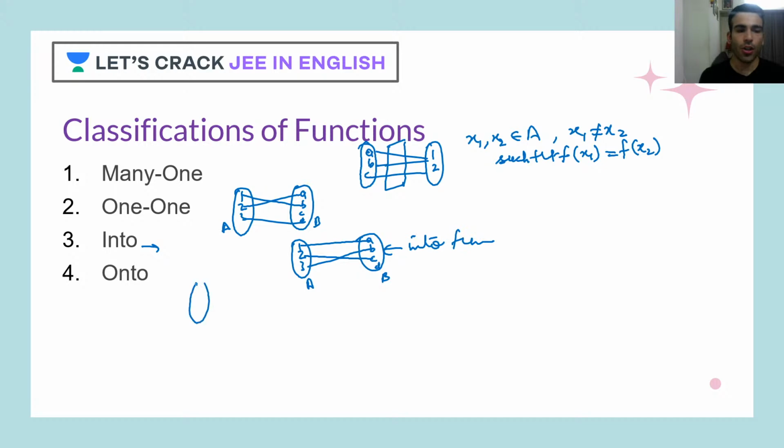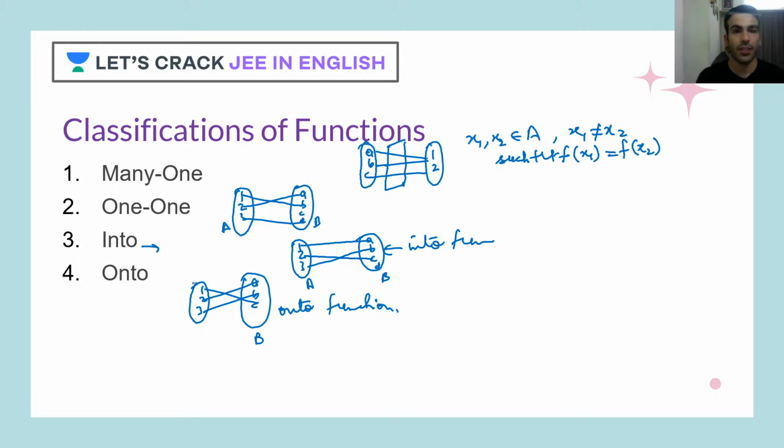Whereas in onto, every element of the codomain will have to have its preimage. So let's say this. See, every element has its preimage. Clear? So this will be called an onto function. Correct?